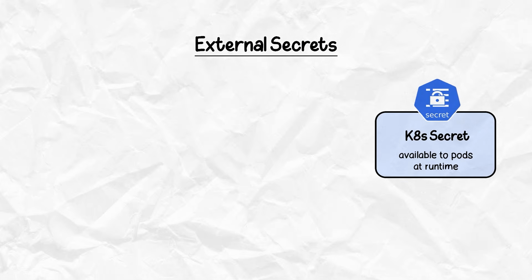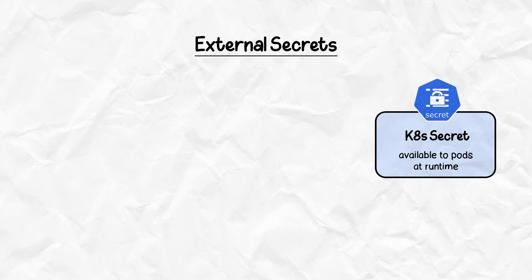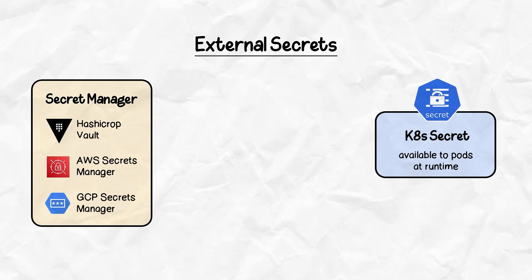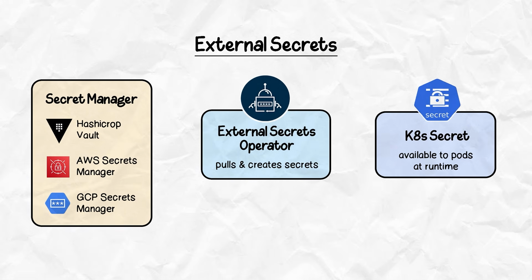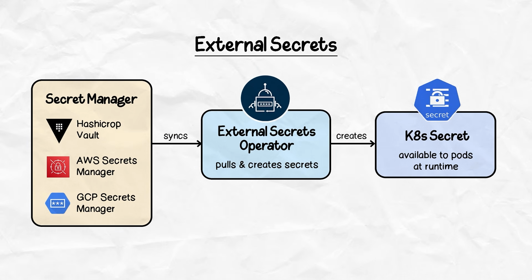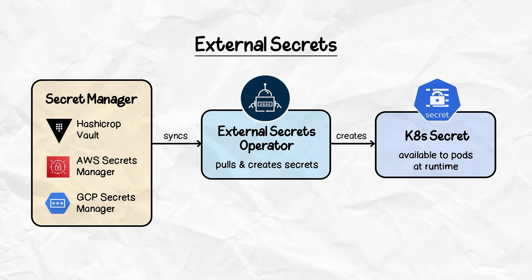Next piece here is external secrets. For real secrets handling, you don't store them in Kubernetes secrets directly. You use an external secret manager such as HashiCorp Vault or a cloud secret service. The external secrets operator syncs them in. That way, the actual secret never lives in your Git repo or your YAML manifest.